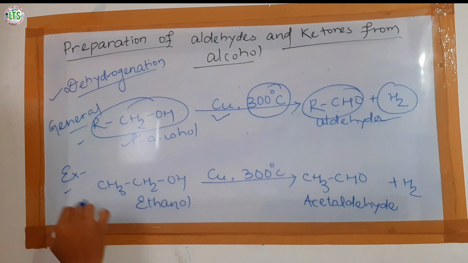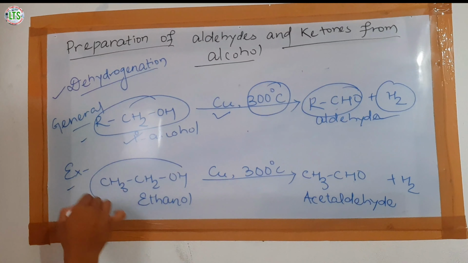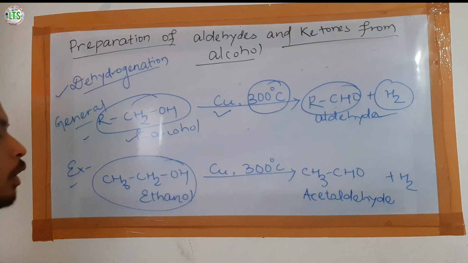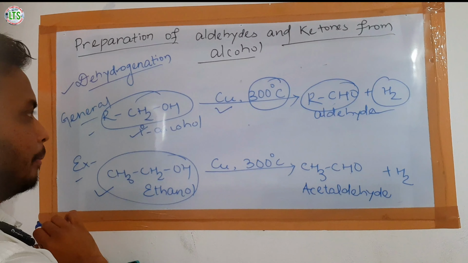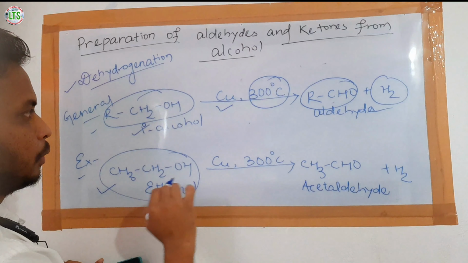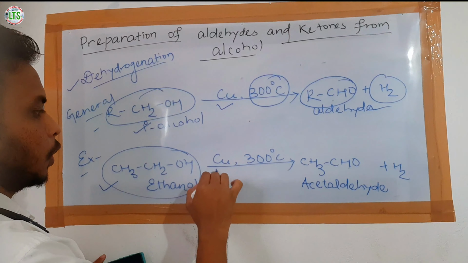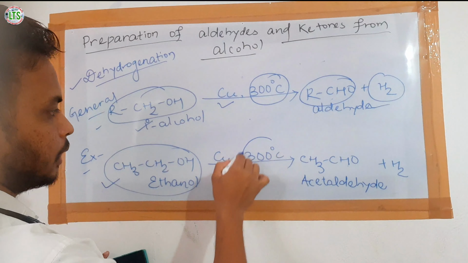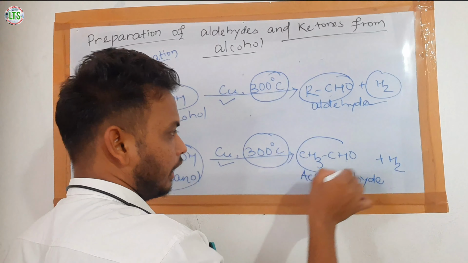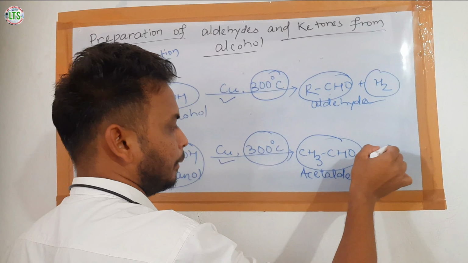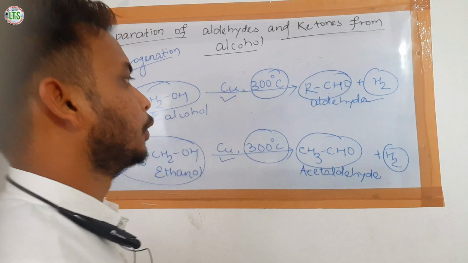For example, when the vapor of ethanol, which is a primary alcohol, is passed through copper at a temperature of 300 degrees centigrade, it forms acetaldehyde along with a hydrogen molecule.